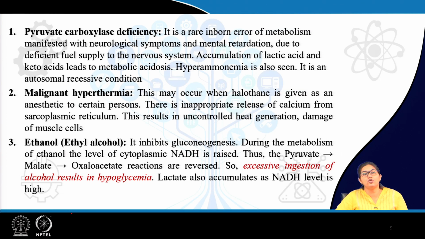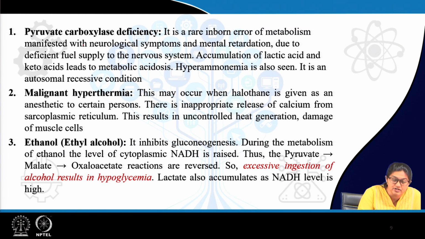Next we will move on to a few clinical conditions which are associated with neoglucogenesis, that is deficiency of pyruvate carboxylase enzyme present in neoglucogenesis. Now, this is a type of autosomal recessive condition. This is a genetic disorder and a rare inborn error of metabolism, which is mostly manifested as neurological symptoms, mental retardation.